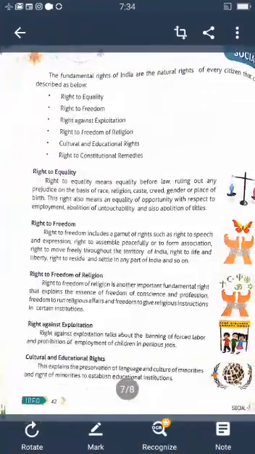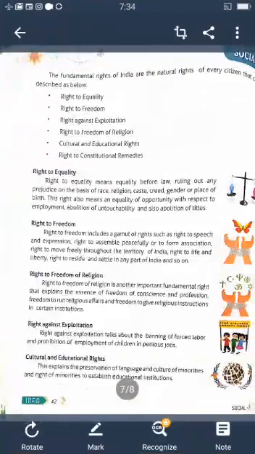The government cannot discriminate on the basis of religion, caste, sect, gender, or place of birth. It cannot restrict entry to shops, hotels, or recreational places to any citizen. It cannot restrict anyone from using public wells, tanks, roads, resting places.